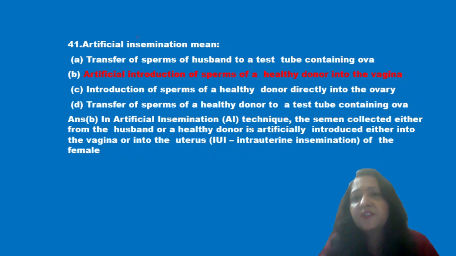Next question is, artificial insemination means transfer of sperms of husband to a test tube containing ova, artificial introduction of sperms to vagina, introduction of sperms of healthy donor into ovary, and transfer of sperms to test tube containing ova. Now this artificial insemination is a technique in which semen is collected from either the husband or a healthy donor and it is artificially introduced either into the vagina or uterus for fertilization, and it is also known as IUI, that is intrauterine insemination of female.